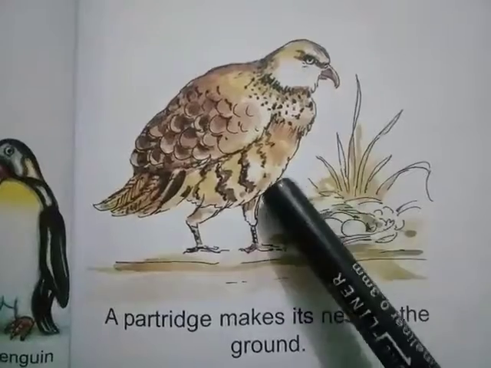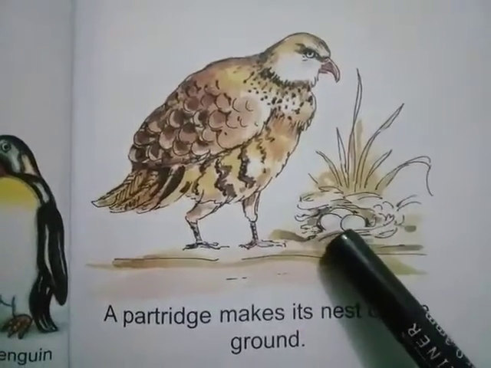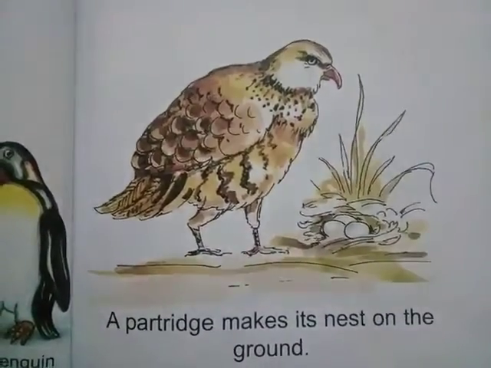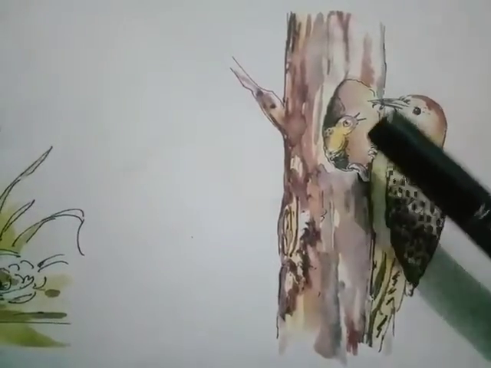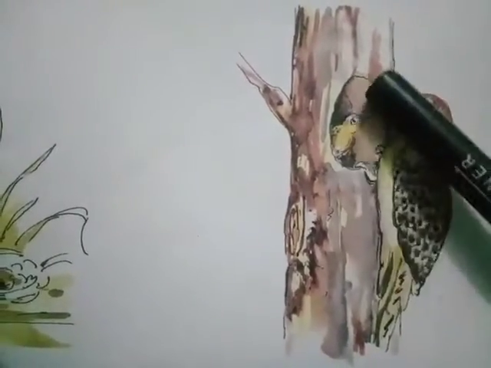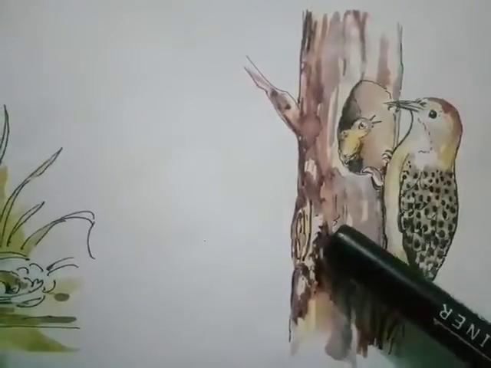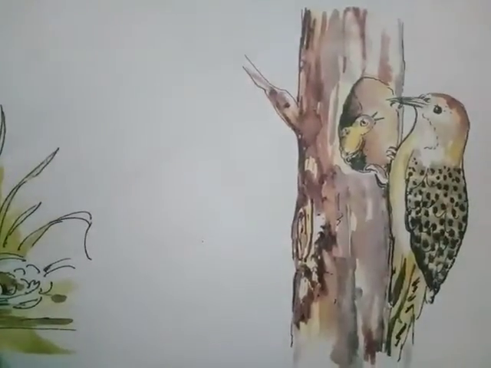Third example is partridge. Partridge makes its nest on the ground. And the fourth example is woodpecker. Woodpecker cuts a hole in a tree trunk with its beak.